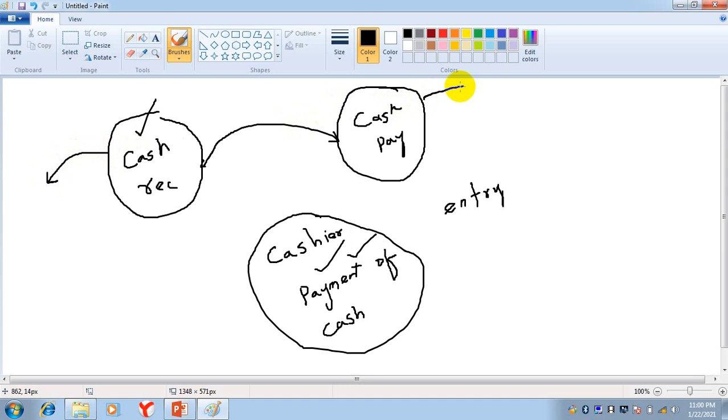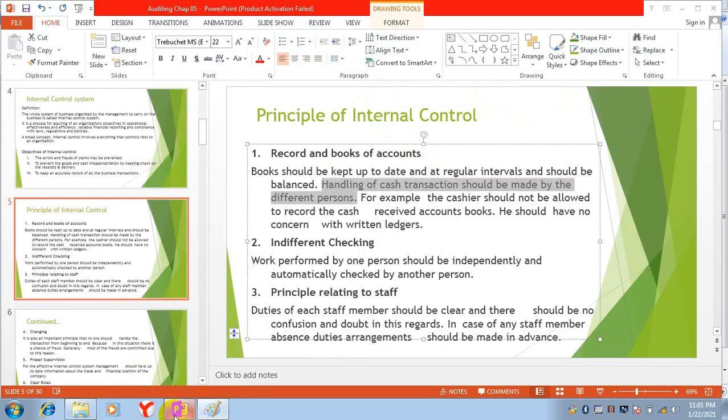The entry related to cash payment, the cashier is not concerned. You're not concerned with recording of the entry. The cash payment entry will be the concern of an individual person. So this is the principle of internal control, that one person is concerned with one duty.